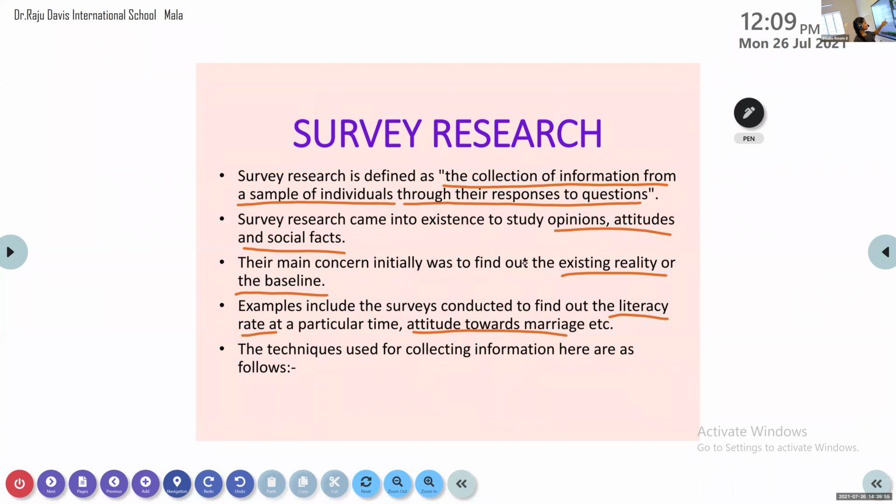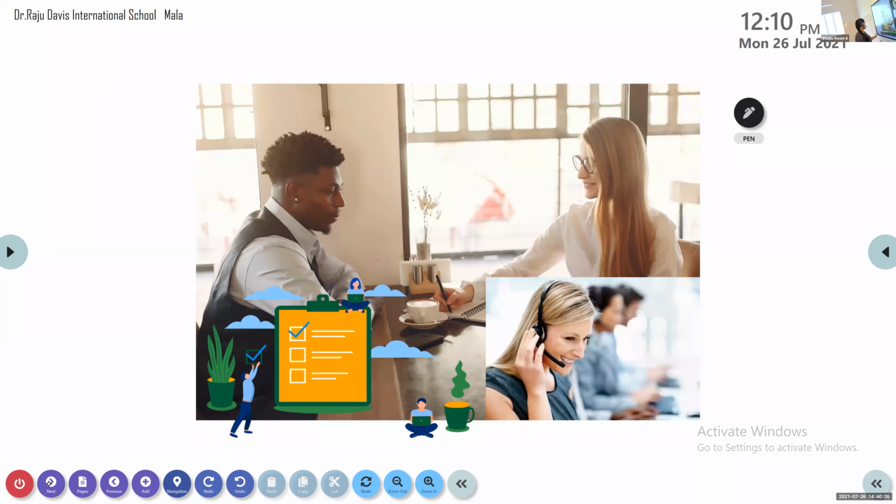Have you finished taking down the definition? Shall I change the slide? Yes, ma'am. Okay.